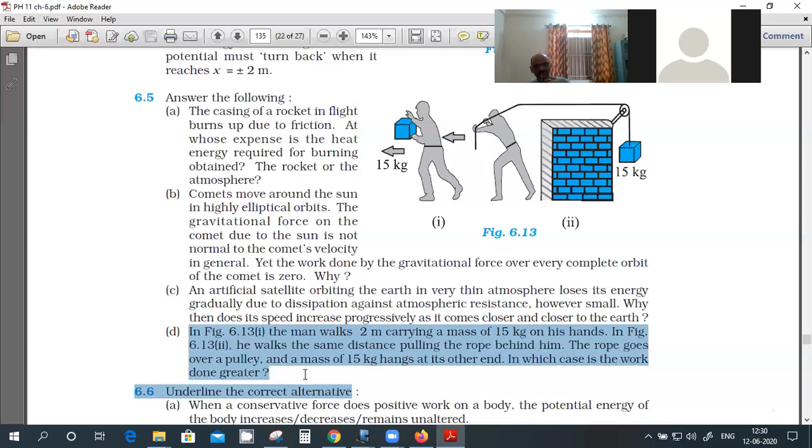First case, what is the work done? 0. Yeah. Second case, it is more than 0. But exactly how much is it?